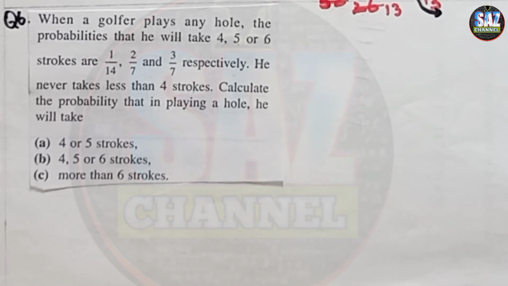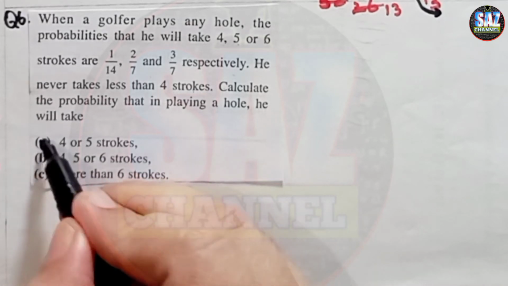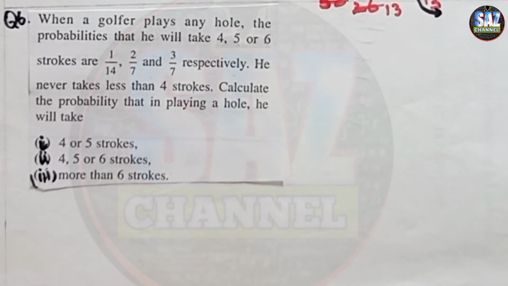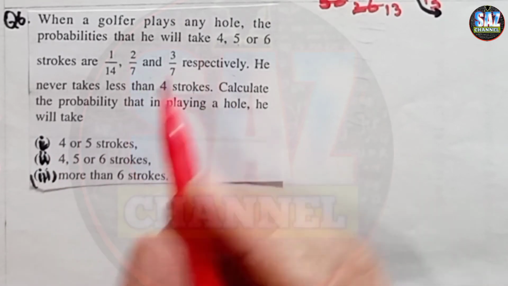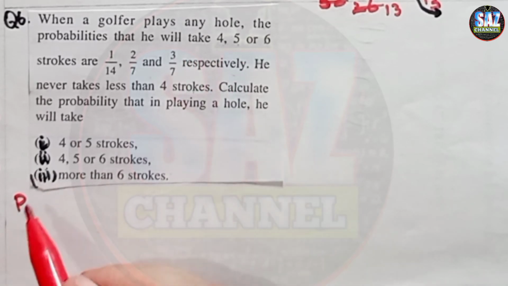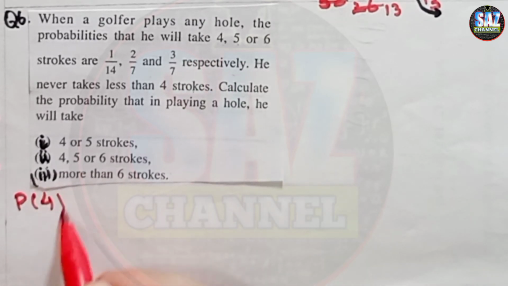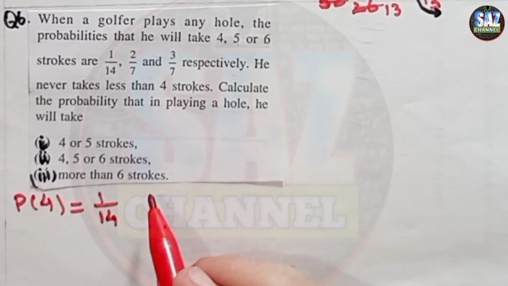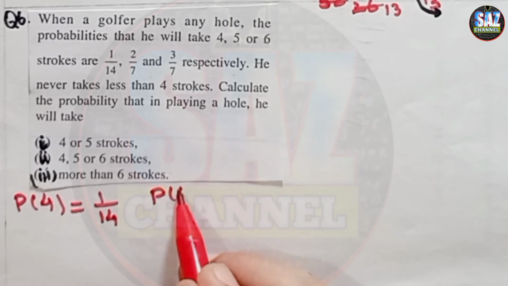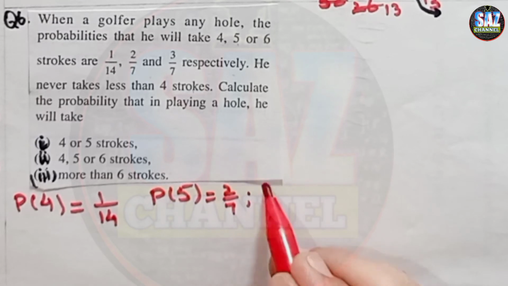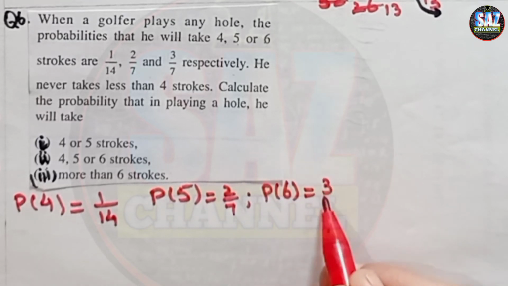Okay, let's try to understand the question again. I always ask my students to underline important terms of the question and write down the data in short form. The probability that he will take the score 4 is 1 by 14, the probability of 5 is 2 by 7, and the probability of 6 is 3 by 7.